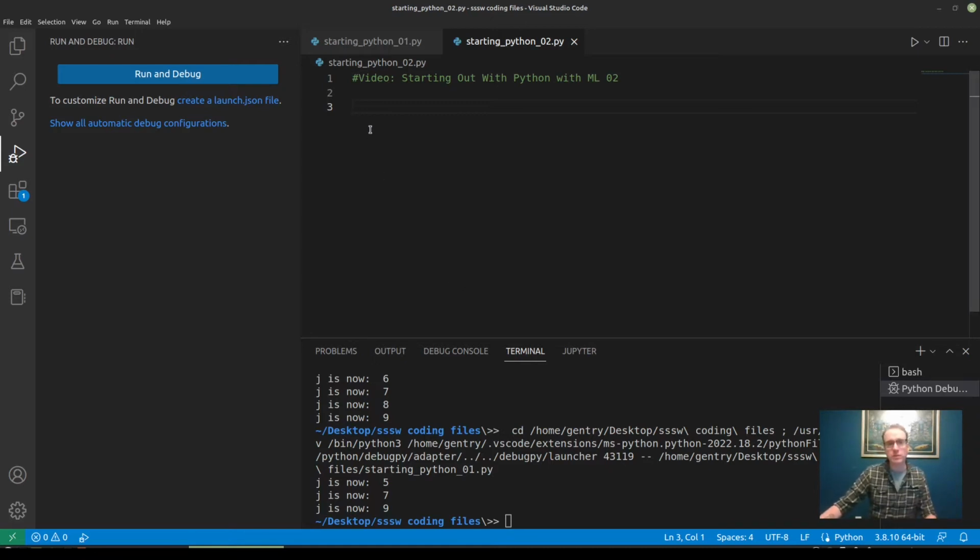So the first thing I want to talk about are functions, right? So functions, we've already seen kind of what they do. We've seen input, and we've seen print, and we've seen range. We've seen some of the built-in functions of the Python language, right? And every time we call a function, we've had to give it some arguments, right? That's the inputs that we put in the little parentheses, right?